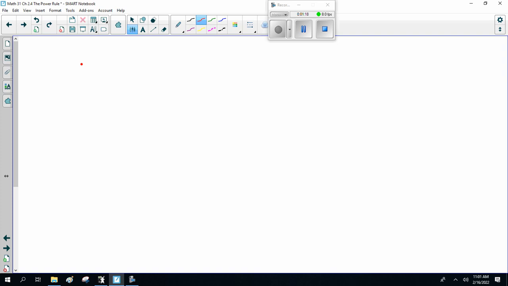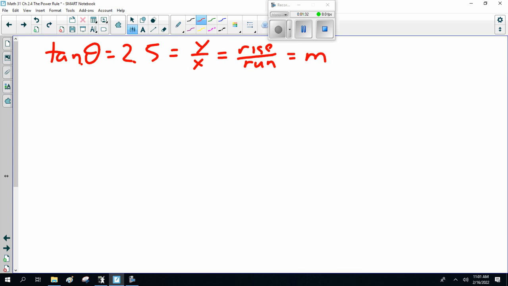I told you, tan theta is 2.5. Now I want to point out that's y over x, or rise over run, which is m. So, to be more specific, if we look at the line NQ, that slope is plus 2.5. The slope of NP is minus 2.5. I got to tell you that, because then the rest of this is straightforward.